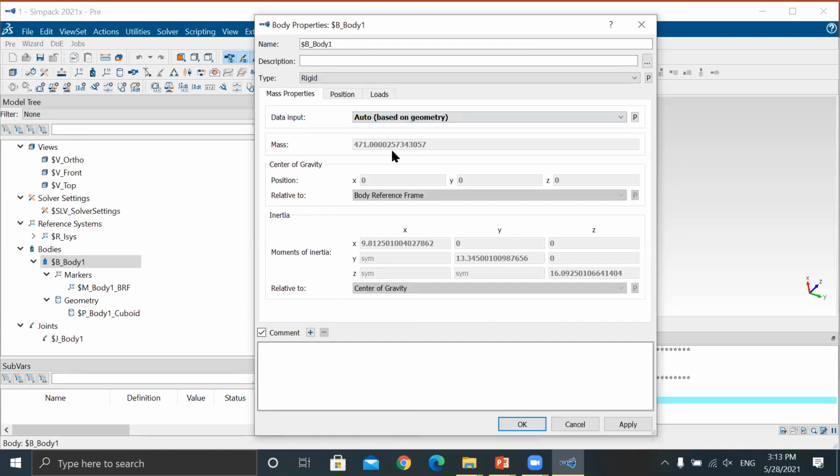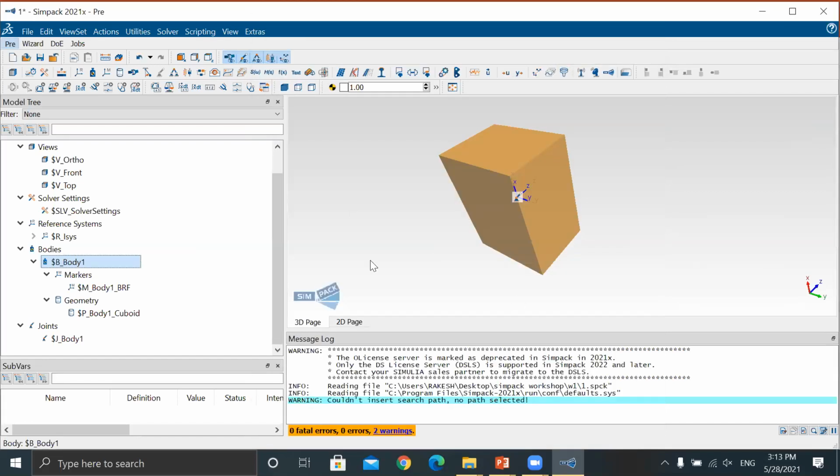There's a mass, 471.000, which means almost everything. Okay, now press apply here. Now here, you need a bar here. Okay, so for changing this thing you have to go for your body one and keyword, double click.